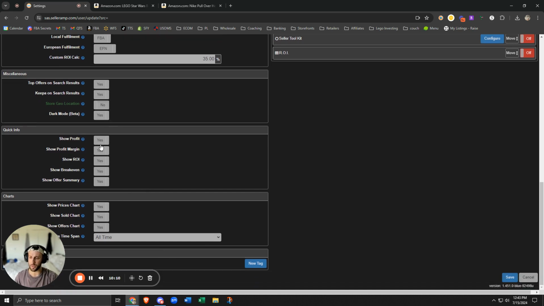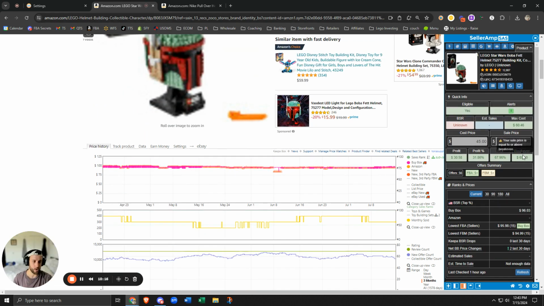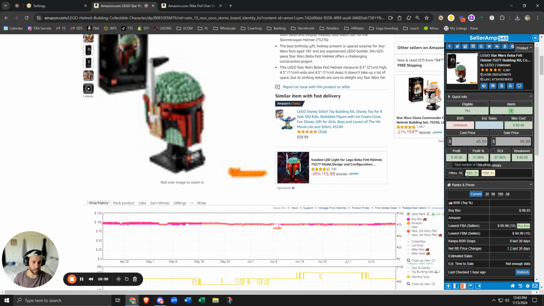For the quick info, show profit, show margin, show ROI, break even, and offer summary, all those should be turned on. I'll show you what that is. All of these four and the offer summary should always be turned on. It's just a quick glance of seeing everything rather than having to go through the listing yourself.